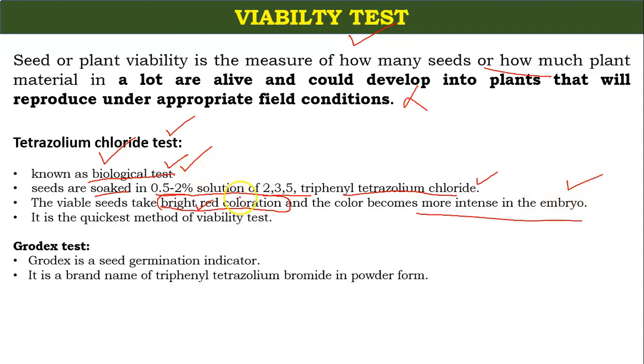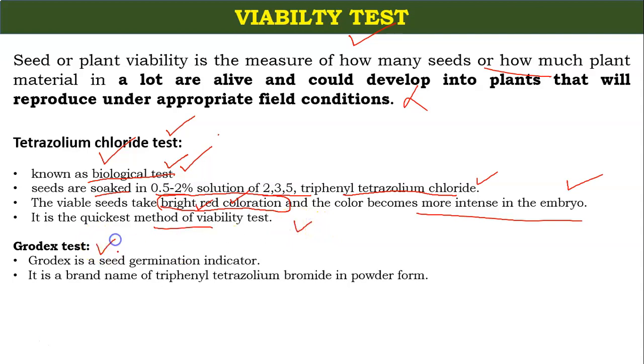So by soaking the seeds in 2,3,5 triphenyl tetrazolium chloride, if you are getting red color, then the seeds are viable and ready for reproduction. It is the quickest method of viability test.